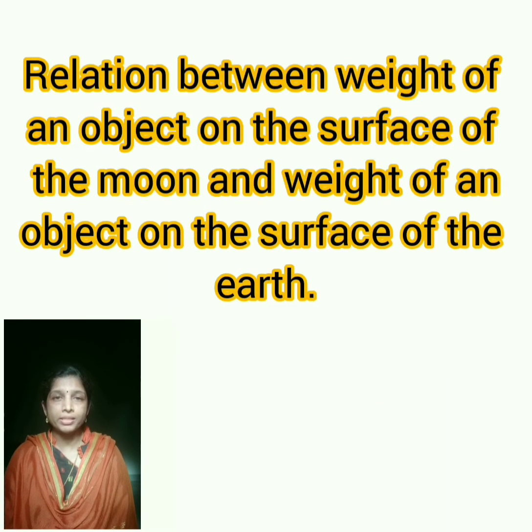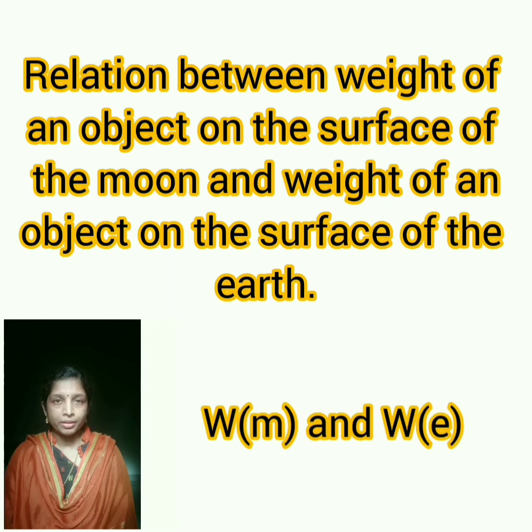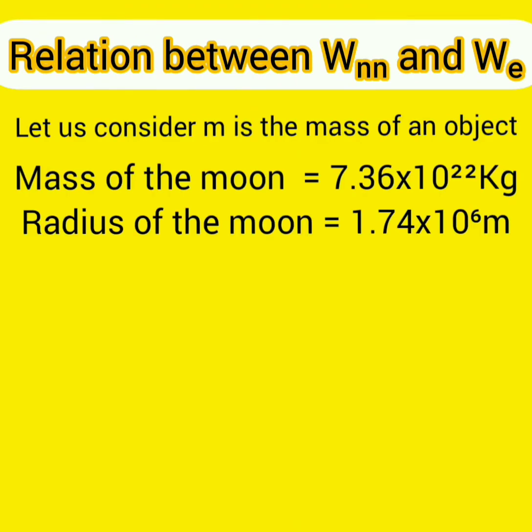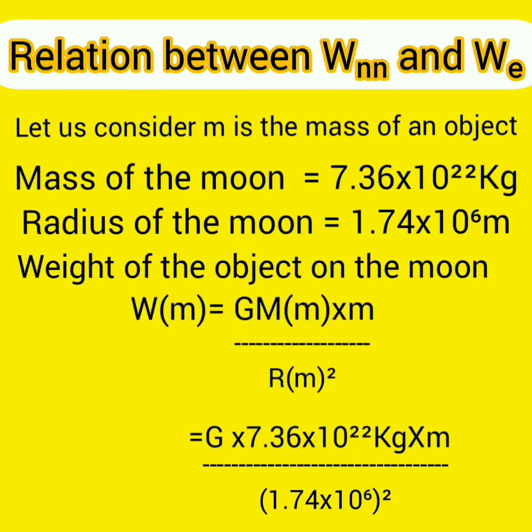Now we can find the relation between weight of object on the moon and weight of the same object on the earth. Let us see how to find the relation between them. To find the relation, let us consider m is the mass of an object. First, we have to find the weight of object on the moon. For that, mass of the moon equals 7.36 into 10 raised to 22 kilogram. Radius of the moon equals 1.74 into 10 raised to 6 meter.